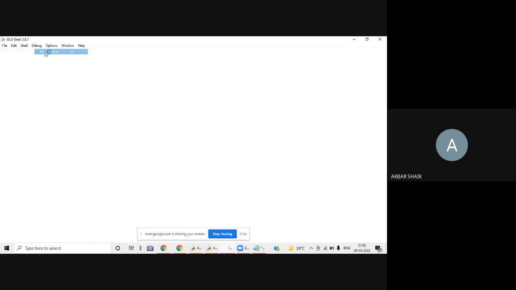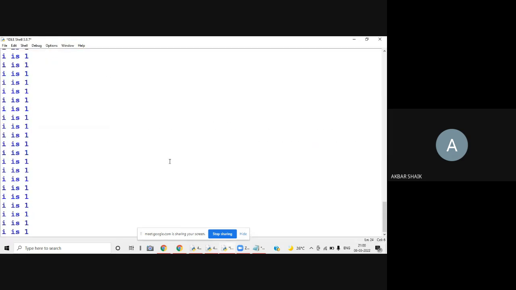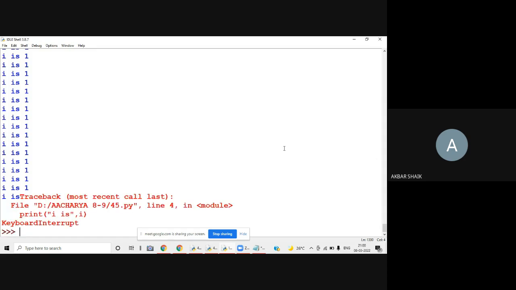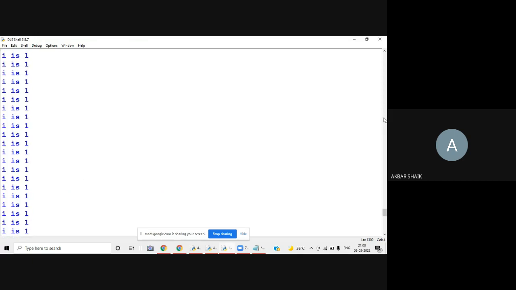So this is known as an example of an infinite loop. If you observe here, it is printing I is 1 an infinite number of times. Continuously it is printing; my scroll bar is going down. I can stop it forcefully with the help of Control C. But you can see it prints I is 1 infinite number of times. Just scrolling up.